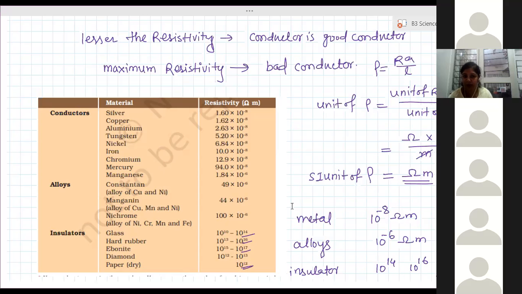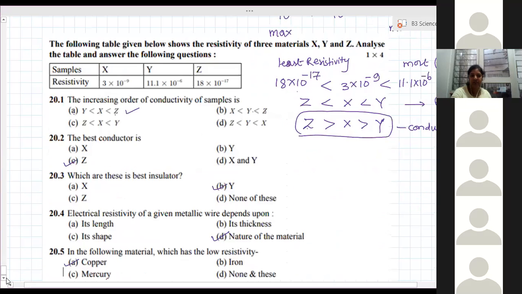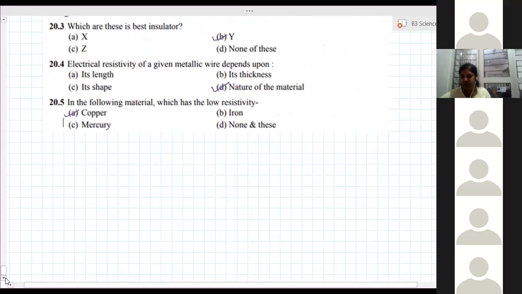Second reason, it has a high melting point, so it does not melt easily at high temperature. And the third one, at high temperature a material can undergo chemical reaction very easily, but tungsten does not oxidize readily. So therefore, tungsten is used in the filament of a bulb. Able to understand the reason? Always ask questions. These questions are asked for good reasons. So write down the first one.